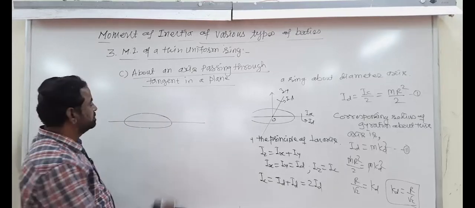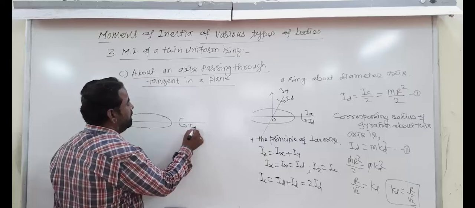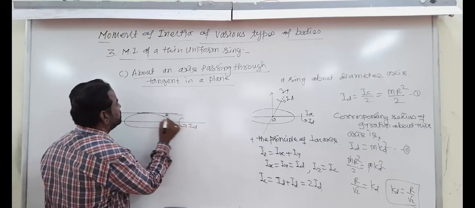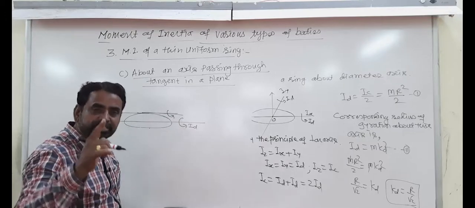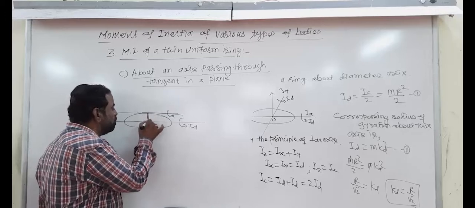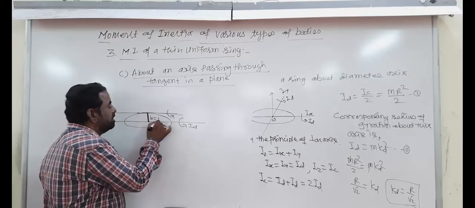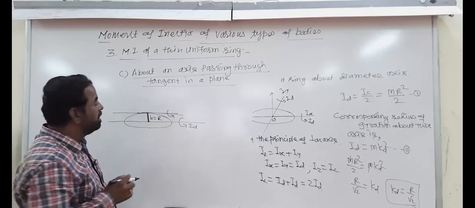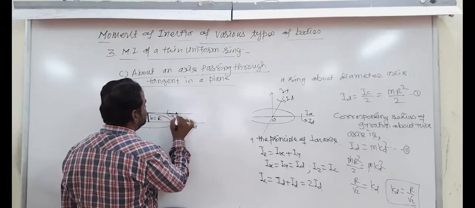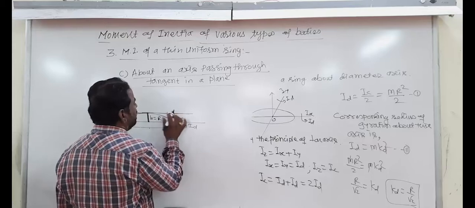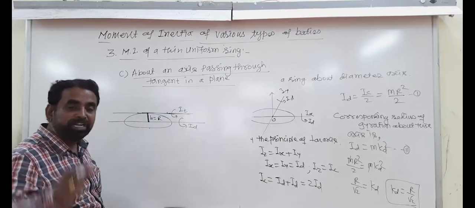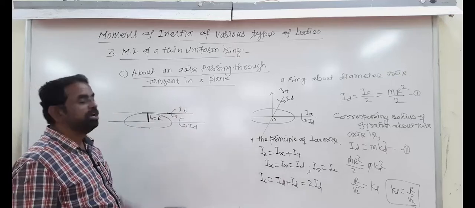X-axis, diameter axis. Here ID. Tangent means like this, just touch. Tangent is just touch to this point. And the distance between two parallel axes, h, is equal to R. And the moment of inertia about this axis is to be calculated, I small t. Symbol for tangent in a plane, I small t.